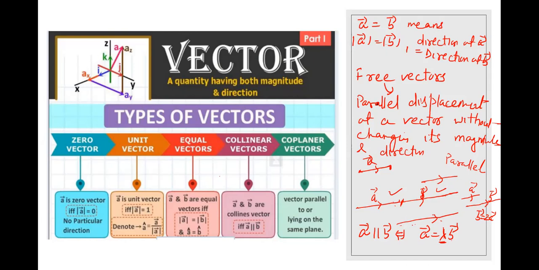Coplanar vectors means vectors parallel to or lying on the same plane. These are some of the types of vectors: zero vector, unit vector, equal vectors, collinear vectors, coplanar vectors. You will be studying these repeatedly.